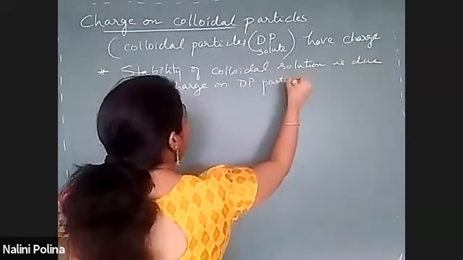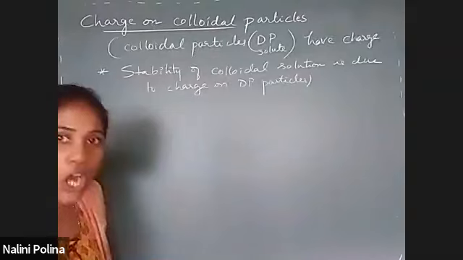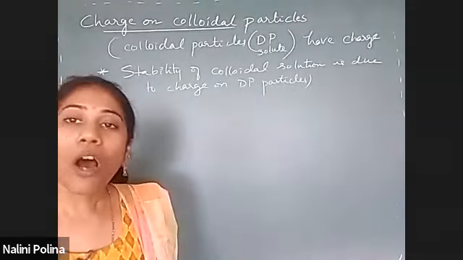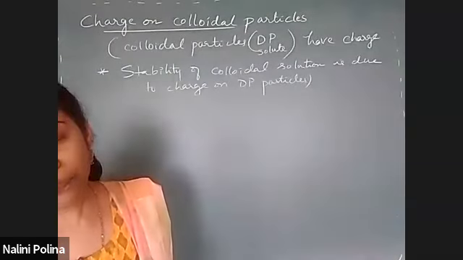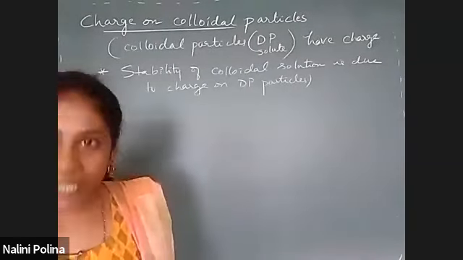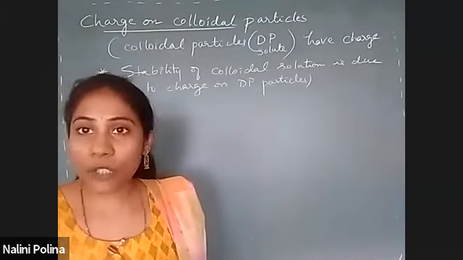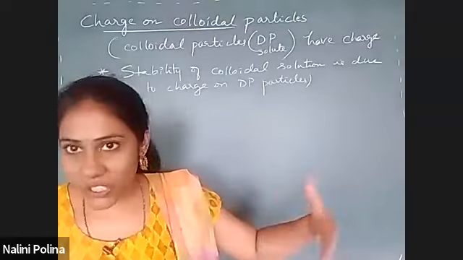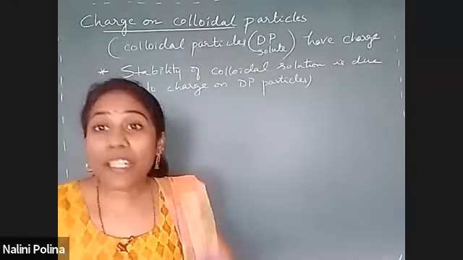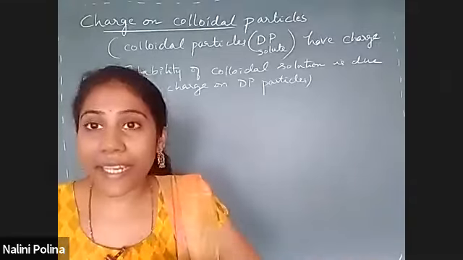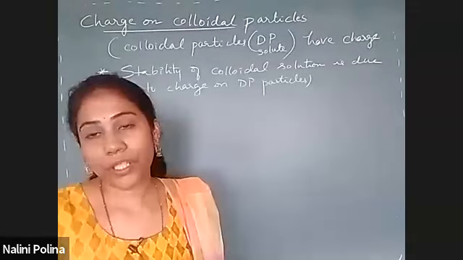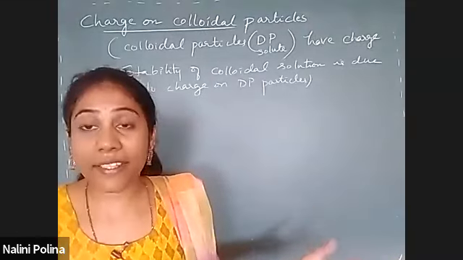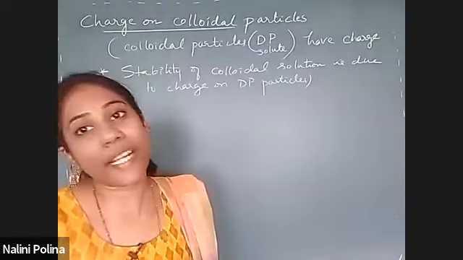Because there is some charge on DP particles, either positive or negative, it is because of this charge that the colloidal solution can have stability. If this charge is not there, the colloidal solution cannot stay in a stable form. And now I'll tell you why this charge gives stability to a colloidal solution.